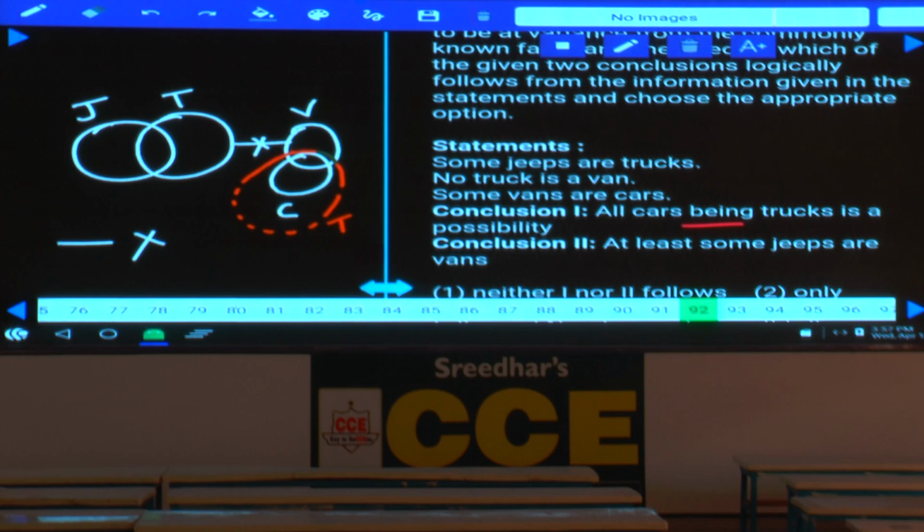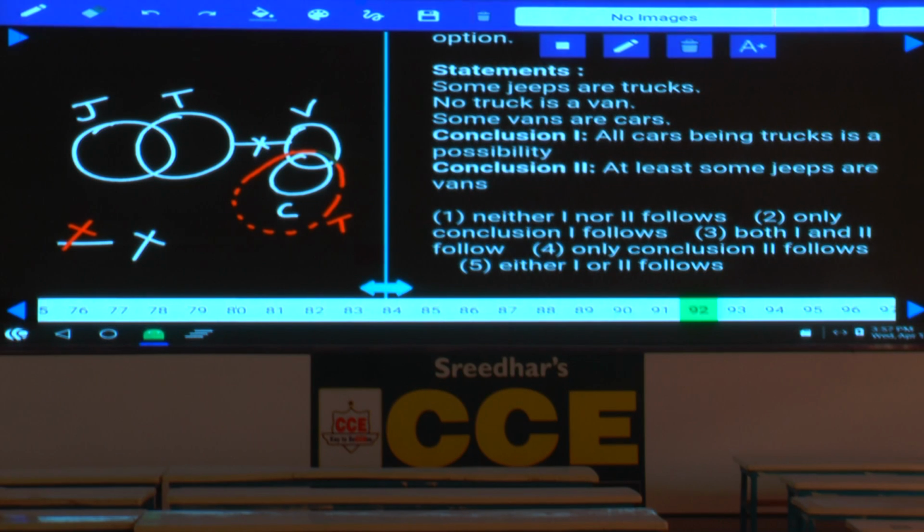Now tell me whether we can represent like this. If you draw like this, then no truck is a van will become false. Isn't it? Hence, is it possible or not possible? Not possible. Hence, neither 1 nor 2. Neither 1 nor 2, that is choice 1. Question number 92, choice 1.